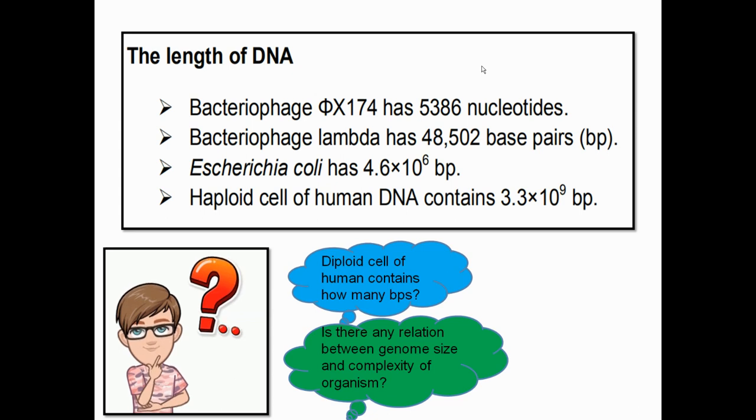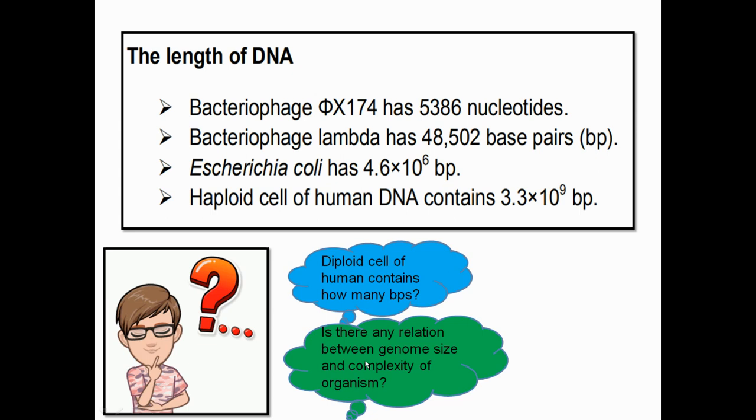Now, students, tell me, if haploid cell of human DNA contains 3.3 into 10 to the power 9 base pairs, then how many base pairs will there be in the diploid cell? Simply multiply by 2, you will get the answer 6.6 into 10 to the power 9. But the next question is not that easy. The next question talks about the relation between genome size, or the number of base pairs, and the complexity of the organism.